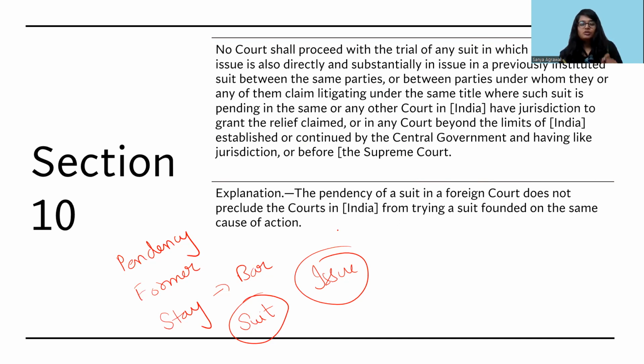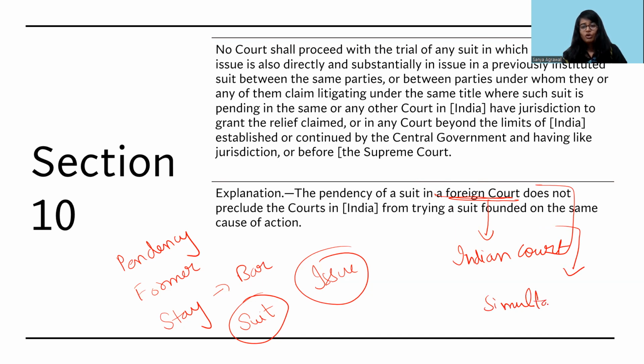One very important question is that since the explanation of res sub judice provides that if a foreign court has given a decision or if any particular case is pending in a foreign court, the same case can be tried in an Indian court as well, and this restriction will not be applicable. So both these cases can go simultaneously. You have to tell me in the comment section whether you can actually apply the same logic in the case of res judicata.